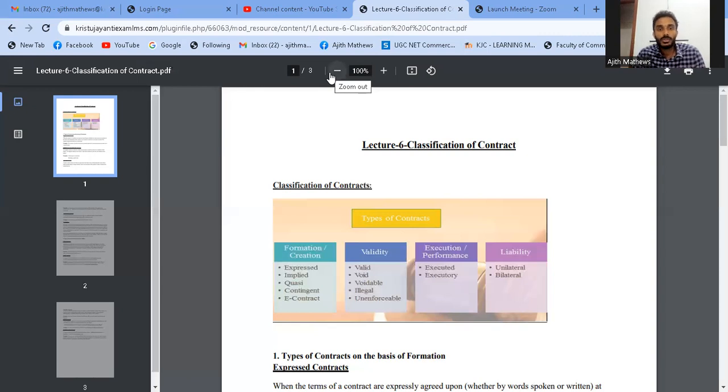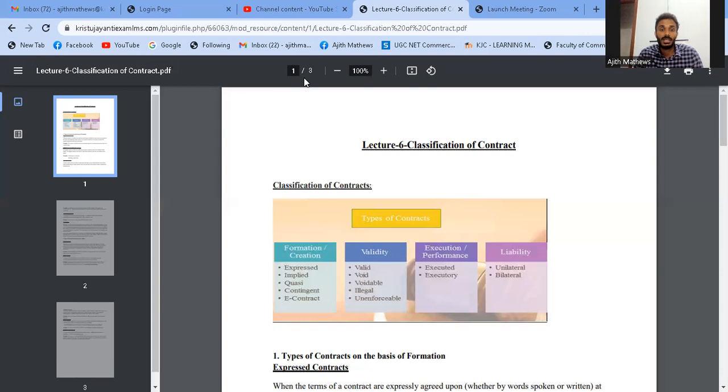Okay. So on the basis of formation and creation: express, implied, quasi, contingent, and e-contract. So what are express contracts? I'm just going to give a brief on express and implied contracts in this class. Express means all written contracts are examples of express contracts. And one more important, interesting factor is that all verbal contracts are also valid in the eyes of law. So all verbal contracts and all written contracts are examples of express contracts, which are visible and tangible in nature, which we can see and touch.